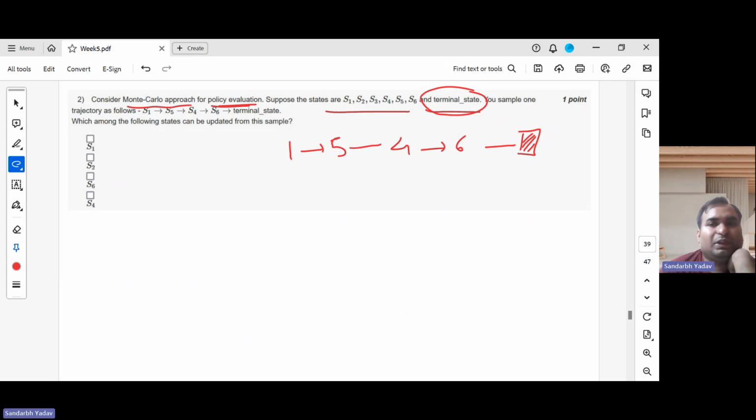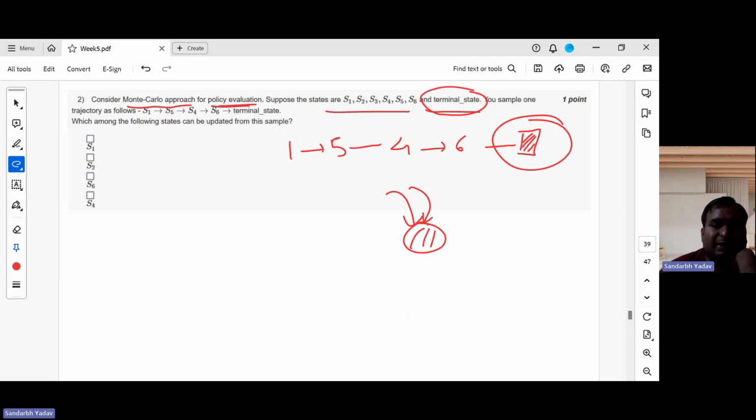What is the special thing about this terminal state? A terminal state can only have incoming transitions. It doesn't have any outgoing transition. This is not allowed in a terminal state. So a terminal state is kind of like a sink, like a black hole: you just keep on going there, but never come out of it. If we reach some terminal state, then we end the episode. That is the intuition behind terminal states.